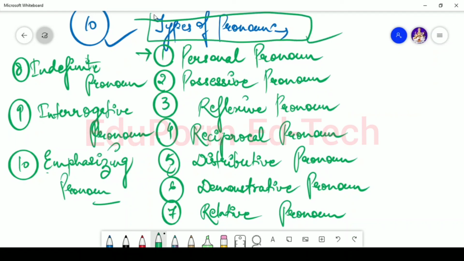We are going to talk about the 10 types of pronoun. The first one is personal pronoun, the second is possessive, third is reflexive, fourth is reciprocal, fifth is distributive, sixth is demonstrative, seventh is relative, eighth is indefinite, ninth is interrogative, and 10th is emphasizing pronoun. In the next videos we are going to talk about each of these pronouns one by one, their uses, and the questions related to them.